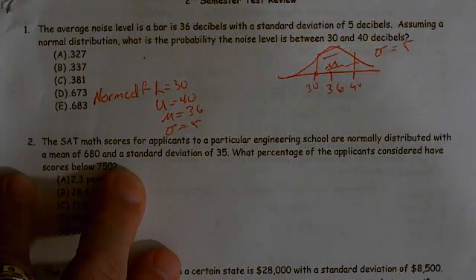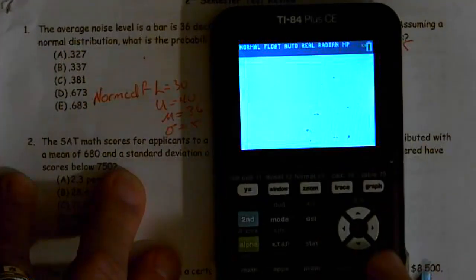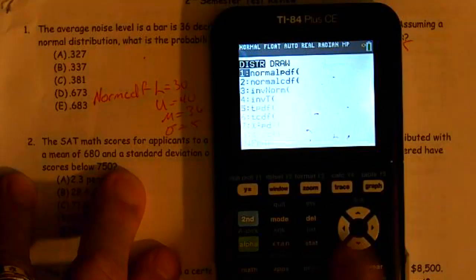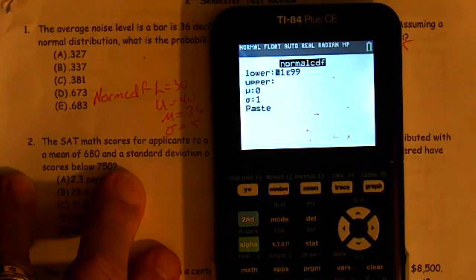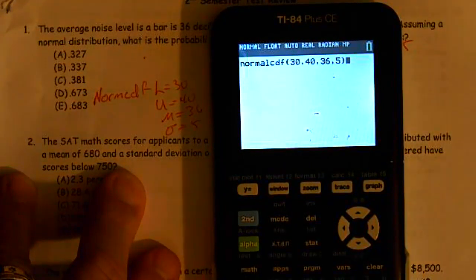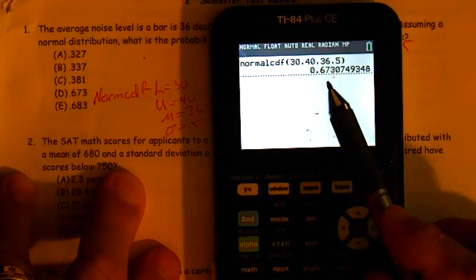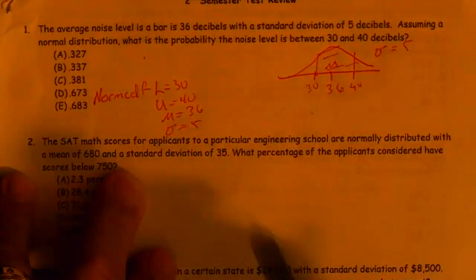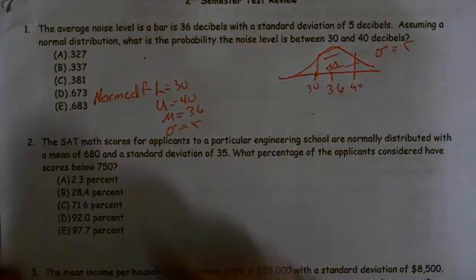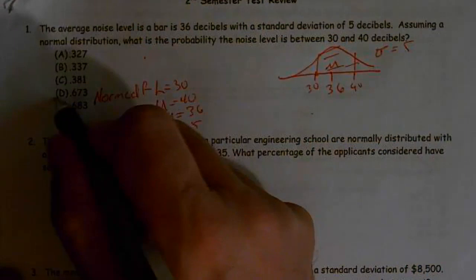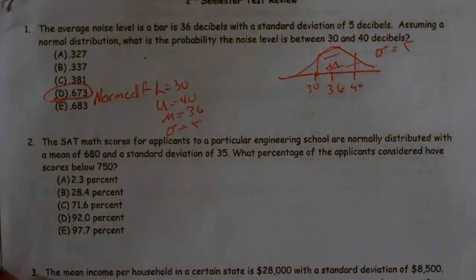So on the calculator: second vars, normal CDF, lower 30, upper 40, mean of 36, standard deviation of 5. And we get approximately 0.6730. So 0.6730 is going to be my best number. That looks like that one's D.